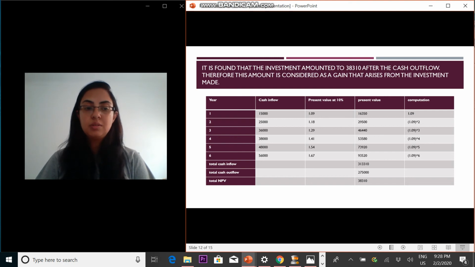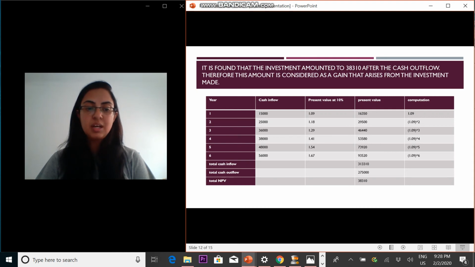Let's start with what is NPV. The net present value is calculated in order to find the chances of risk within the framework of the company. The net present value not only helps in finding the amount of profit earned by the company, but also the amount of investment done.